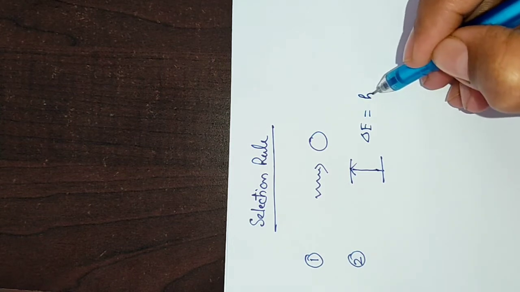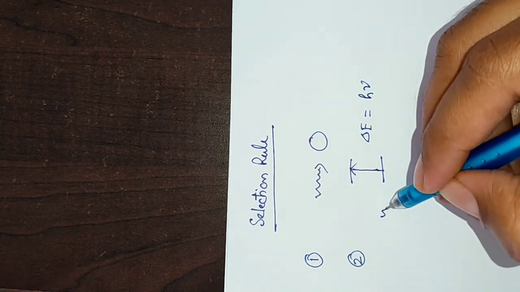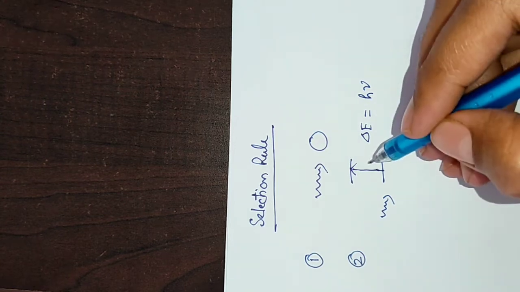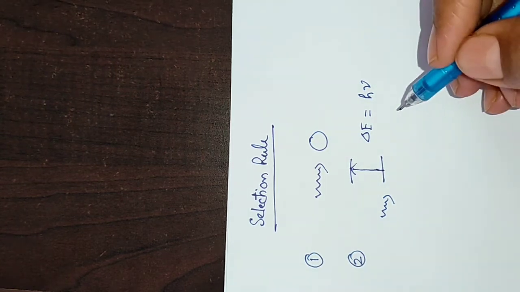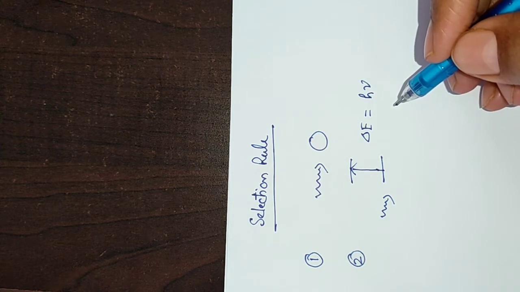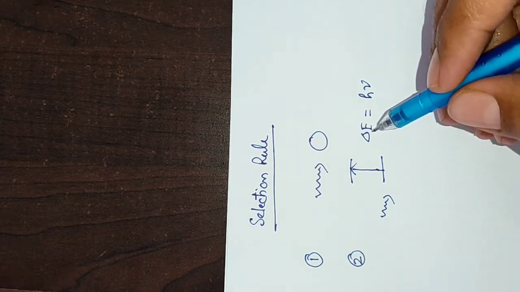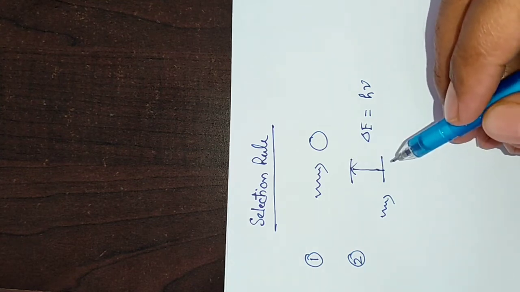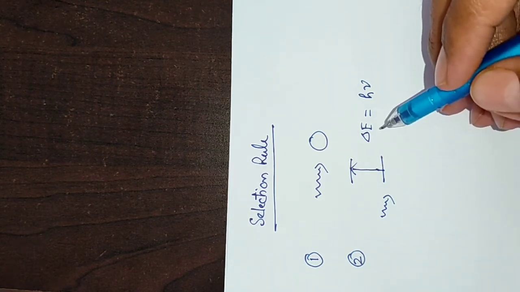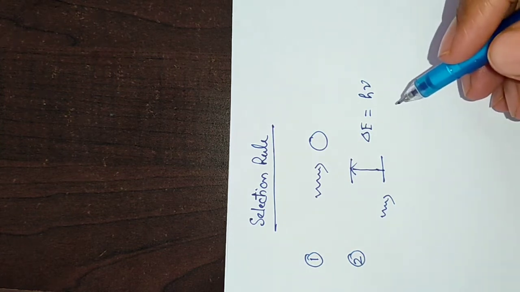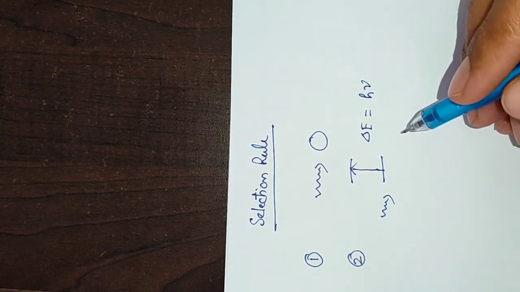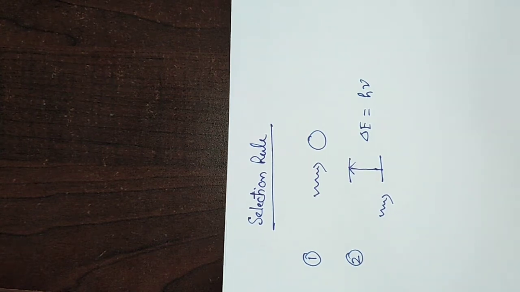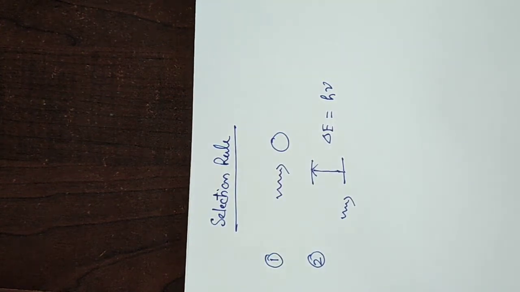So the photon that is being absorbed by the initial state must carry the required energy for transition. Now it is not the case that the photon must carry the exact energy required for this transition. Transition also occurs when the mode absorbs a photon carrying energy excess than that required. So these 2 points have been discussed already.